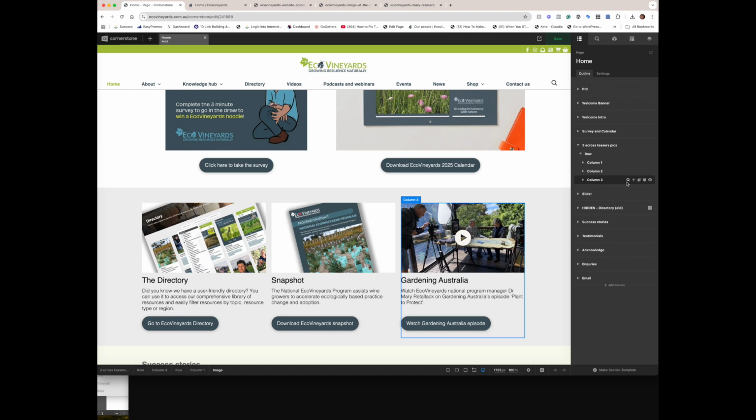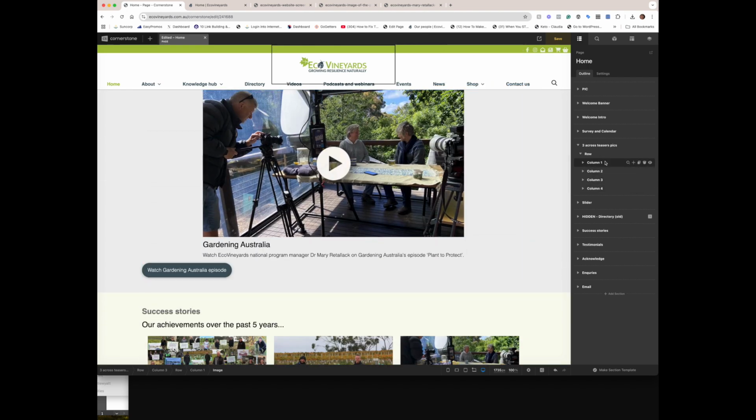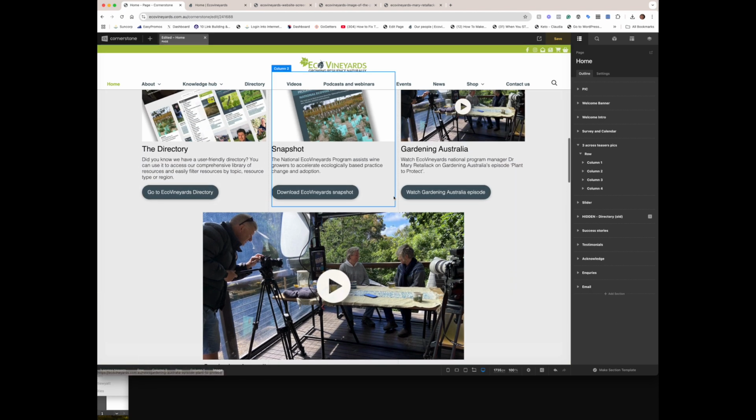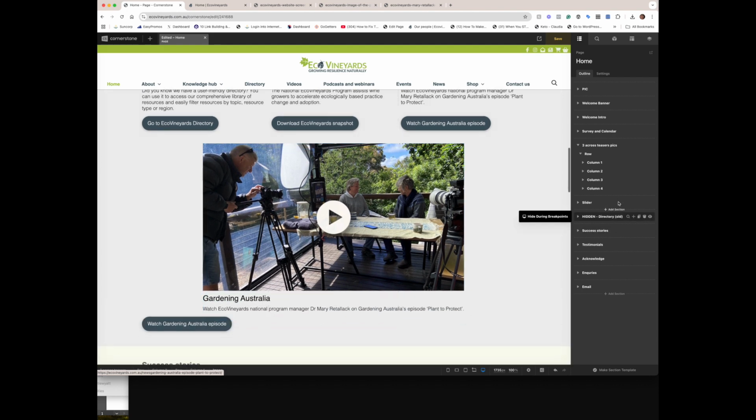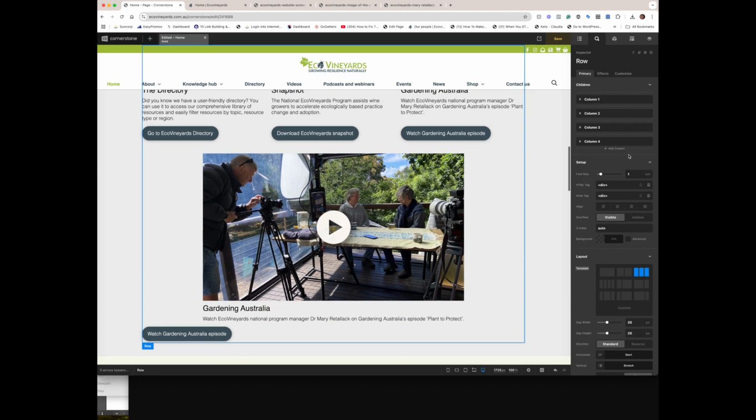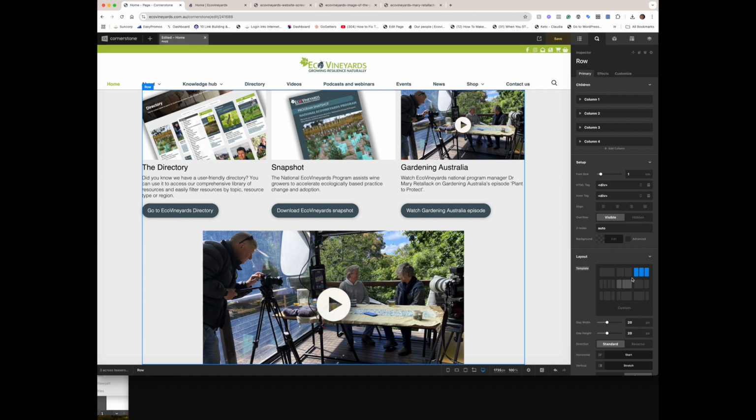So what I actually want to do here is click that button, which is going to duplicate that column, and that's going to make column 4. Okay, but because the row has not been set to be 4 columns, it cannot put that column in that row, so it's putting it down below. But I can come up here to the row and change that now to be a 4-column row instead of a 3-column row. So I'm going to click that there.